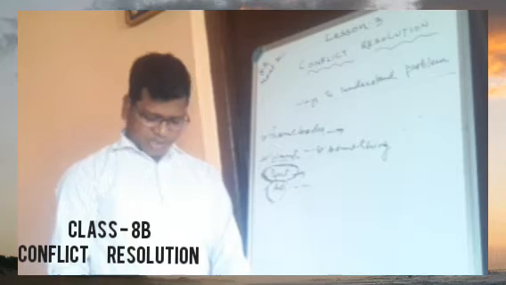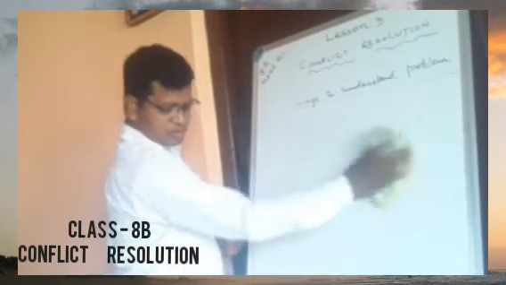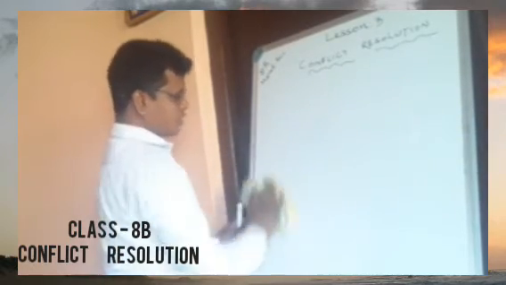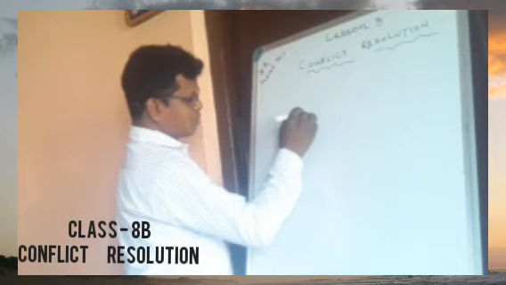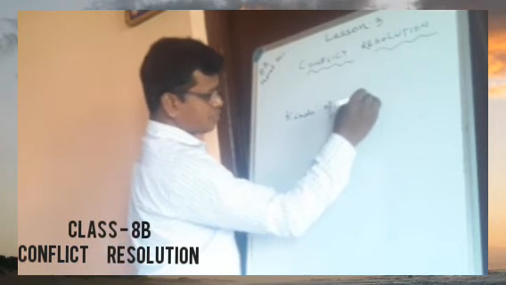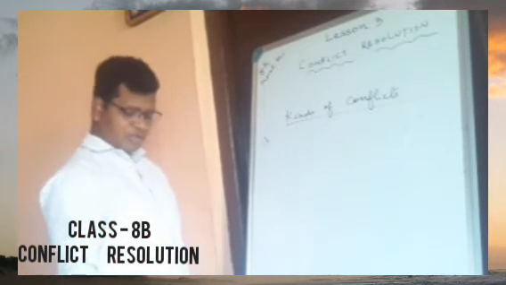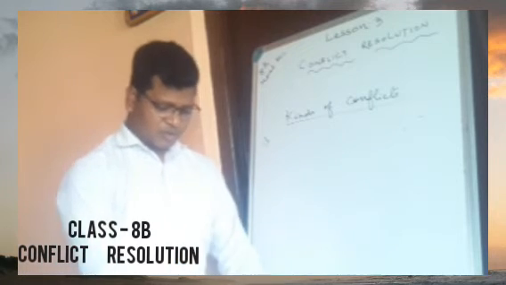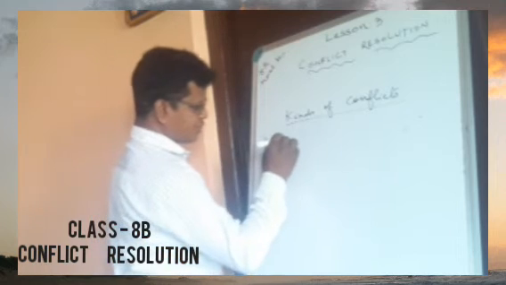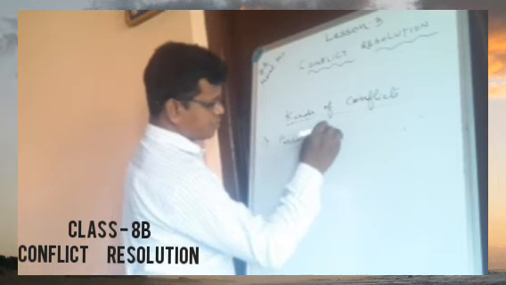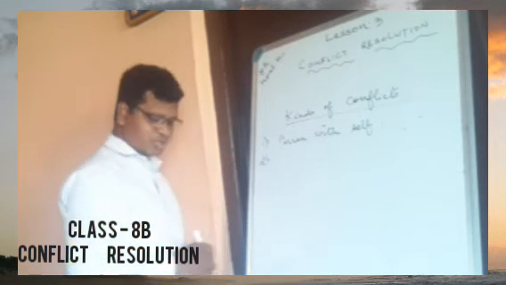We'll just move on to the other side, page number 24, where we have different kinds of conflict. We have already talked about kinds of conflict. So what are the different kinds of conflicts that we have? Let us see the first one. What is the first kind of conflict? Person with self. We'll discuss in detail. Let me write only the points now.